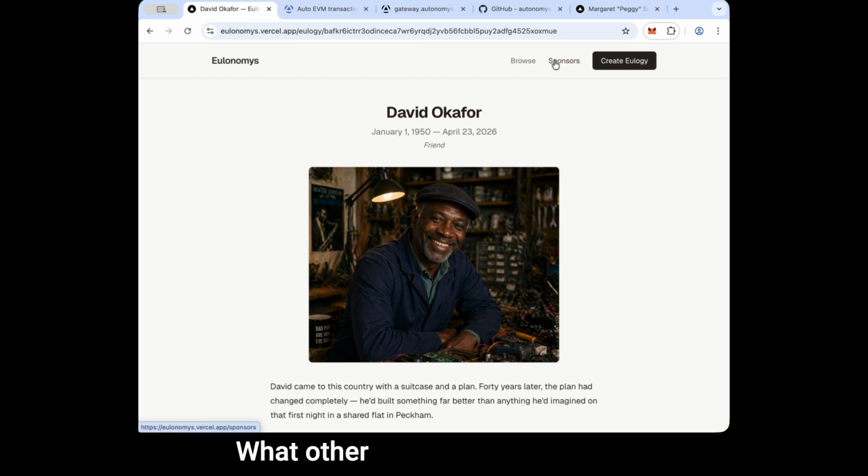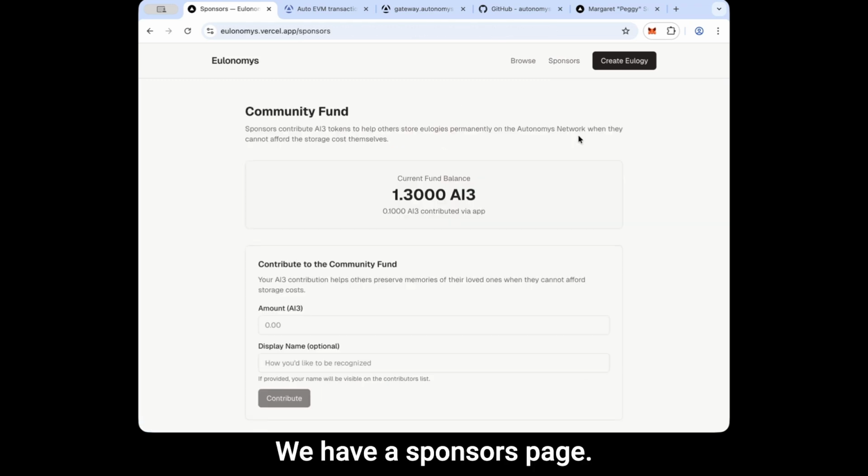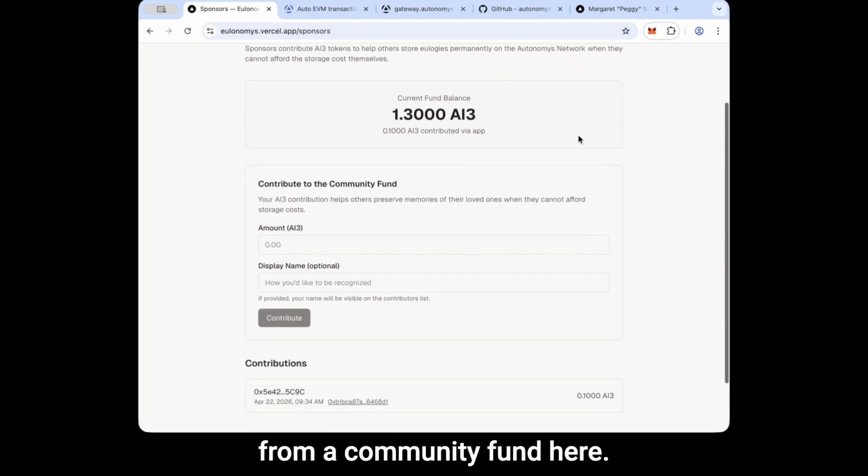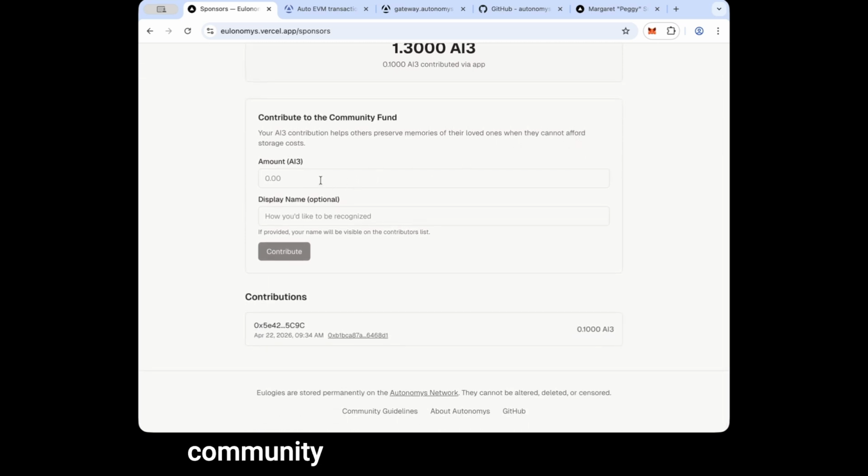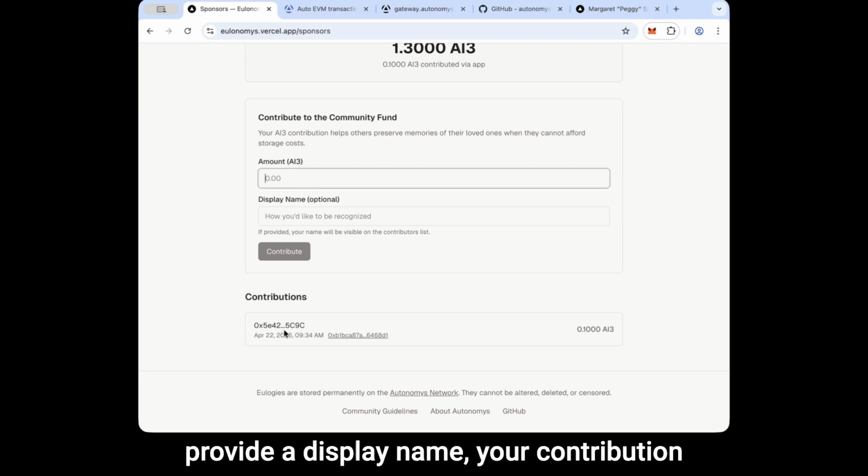Okay, excellent. What other features do we have? We have a sponsors page. So it is possible that you could ask to have your eulogy paid for from a community fund here. If you want to contribute to that community fund, you can do that in here. You can enter an amount and an optional display name. If you don't provide a display name, your contribution will just be listed against the account.